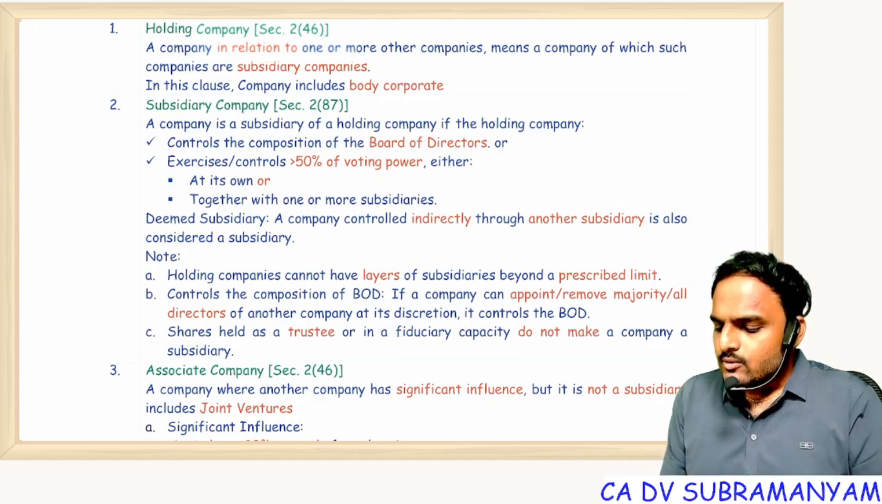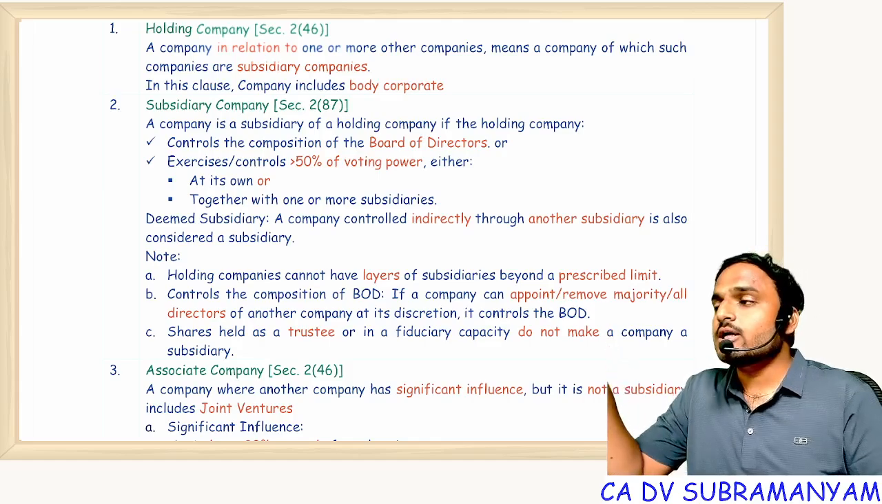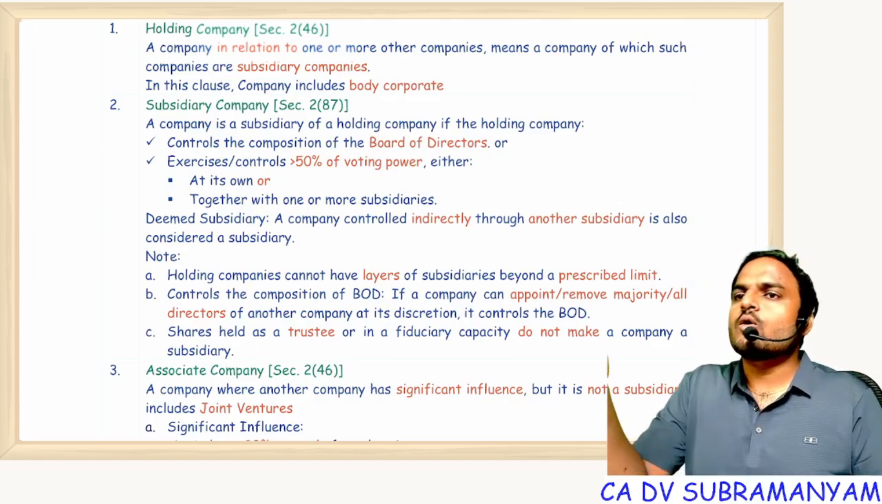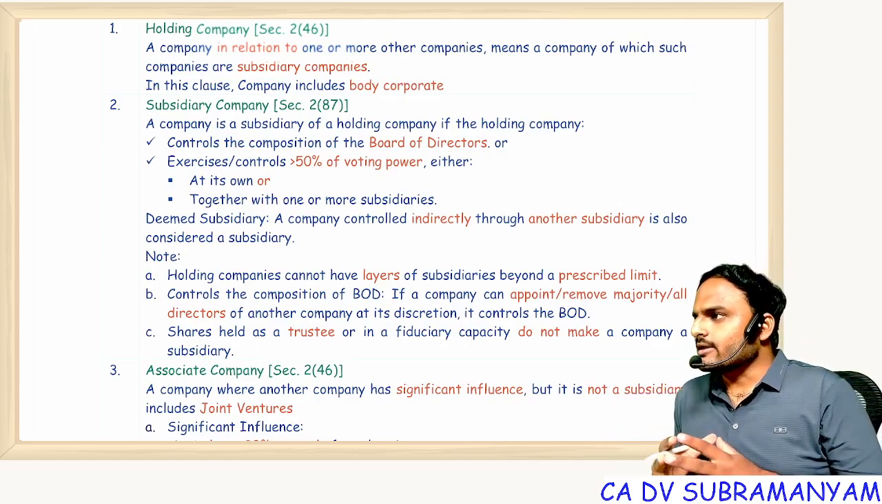That means who has control over the composition of the directors? Honda company has control over Hero Honda Limited. In that way, Hero Honda Limited is a subsidiary of Honda, which is a company incorporated outside India. Are you all getting my point?